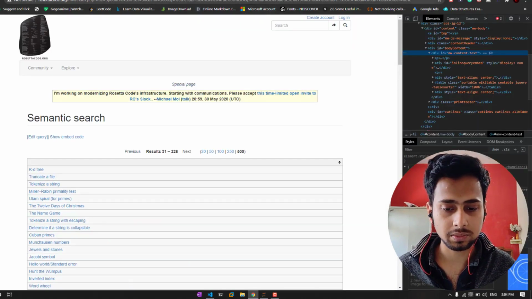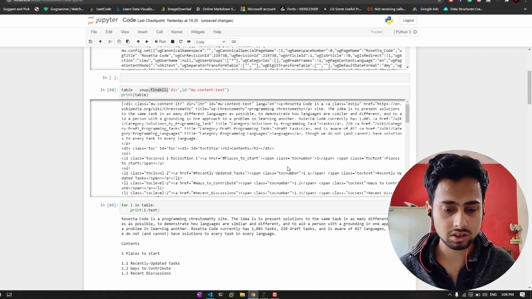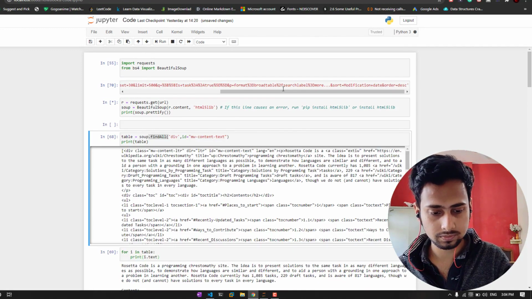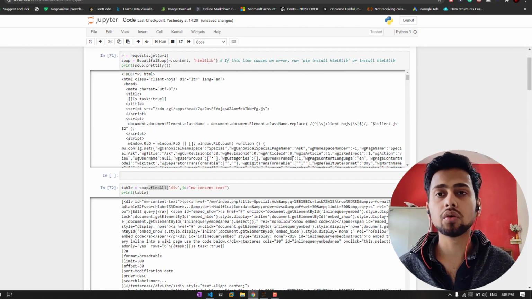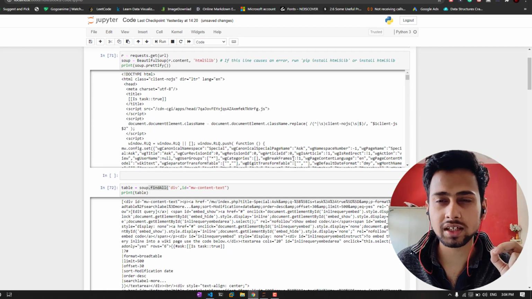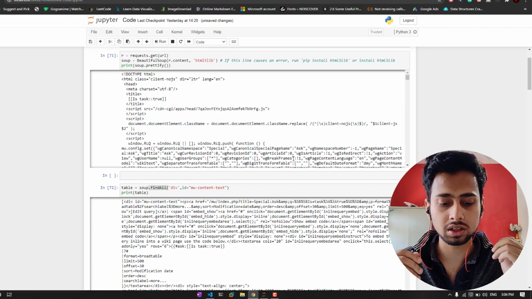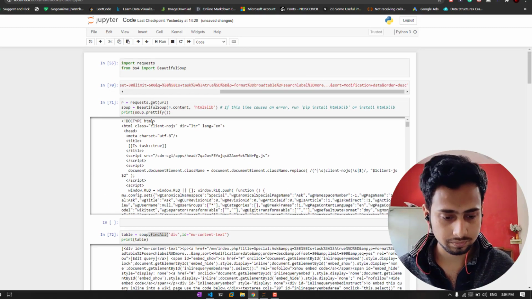So let me just simply copy. I think we forgot to change the URL. So let me change the URL. That's why it was not working in the first place. Web scraping is dependent on the internet, so it also varies with your internet connection. If your internet connection is fast, the web scraping process is going to be very fast. But if it is slow, it is going to take time.